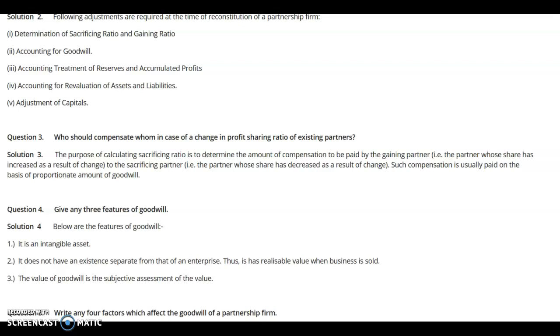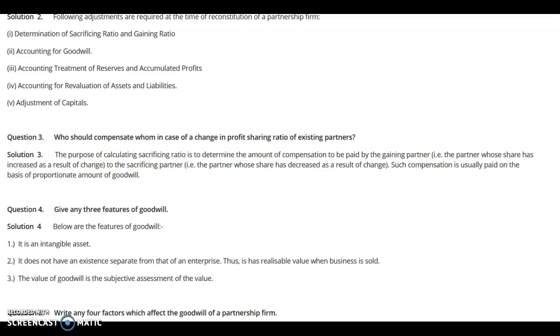Likewise, with reference to B, earlier B had 3/4 share, that is 75%, and now as per the new agreement, he has 50% or 1/2 share in profits. The important difference is that earlier he had 75%, now he has 50%. So B is sacrificing.